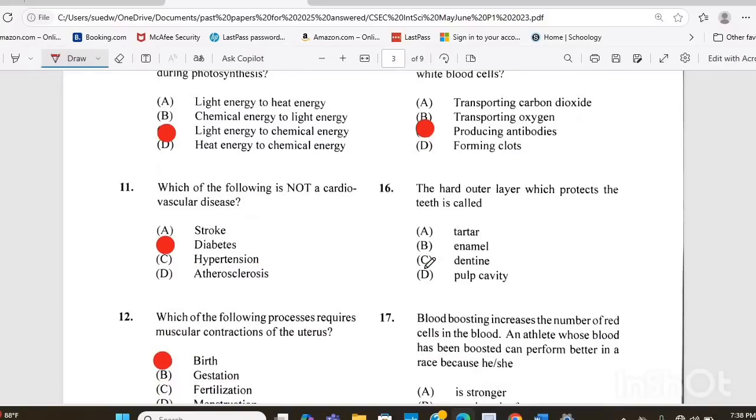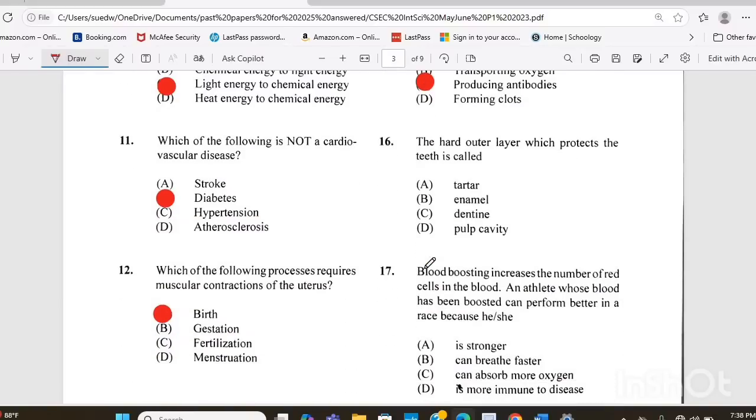Question 16. The hard outer layer, which protects the teeth, is called A, tartar, B, enamel, C, dentine, or D, pulp cavity. The answer there is B, the enamel.